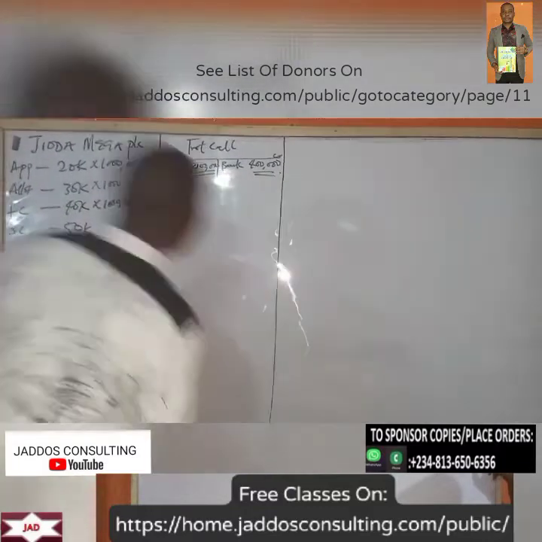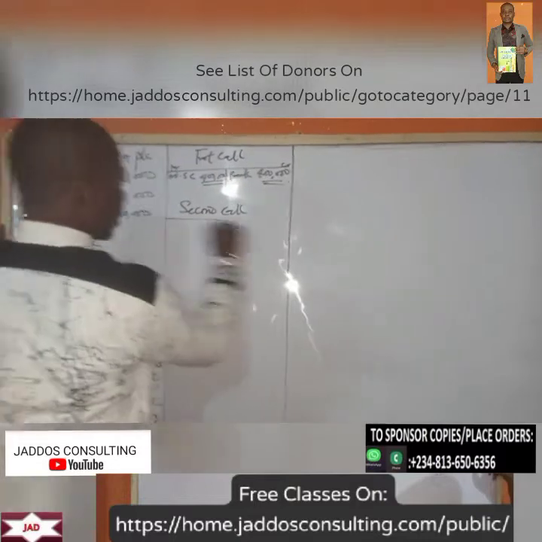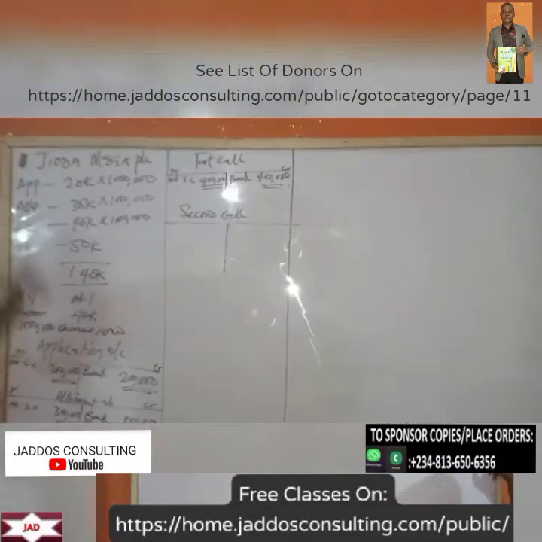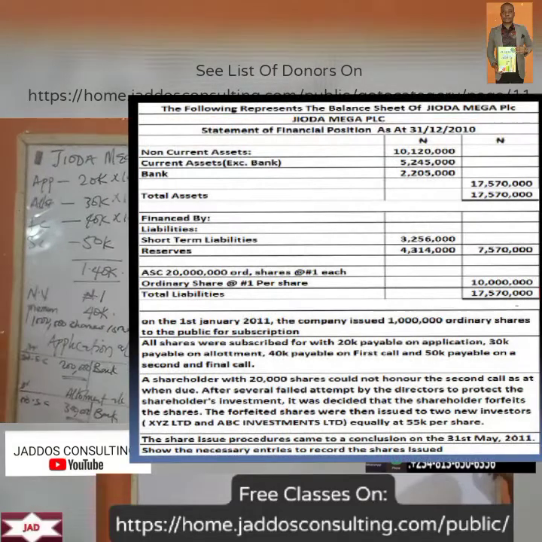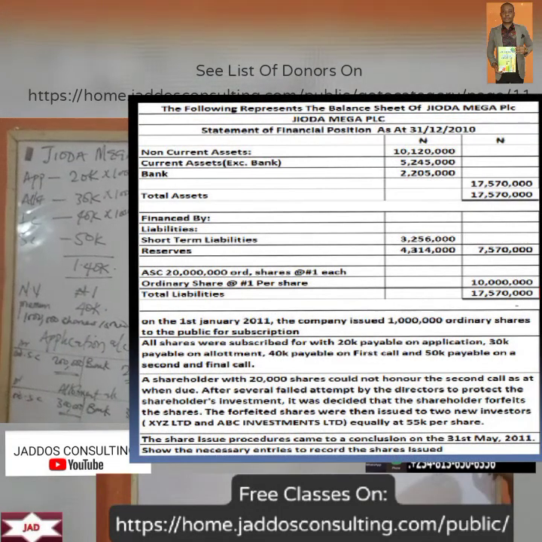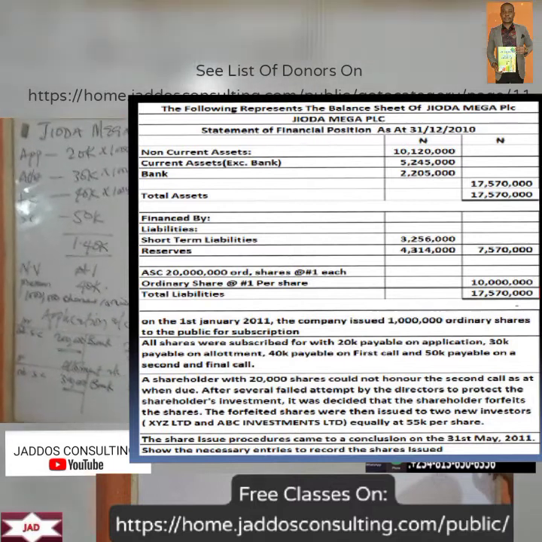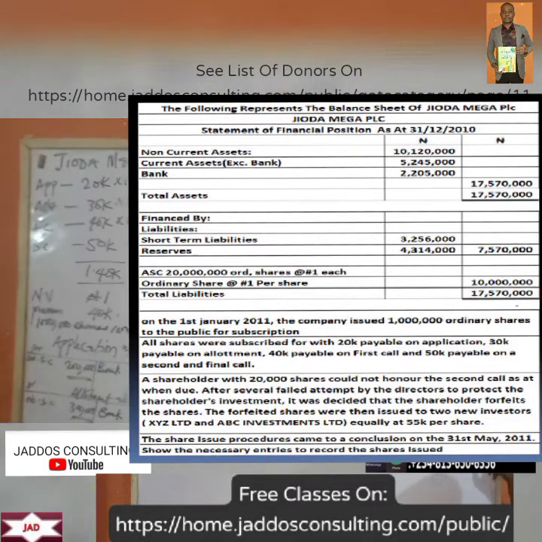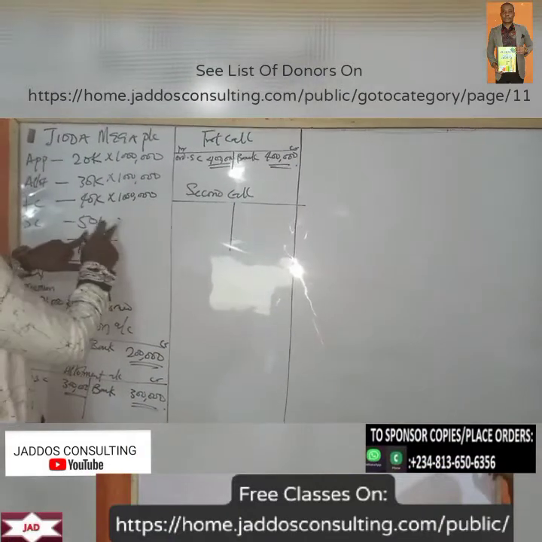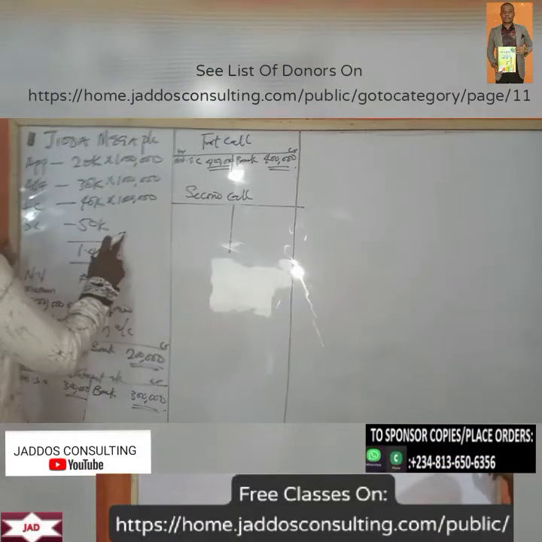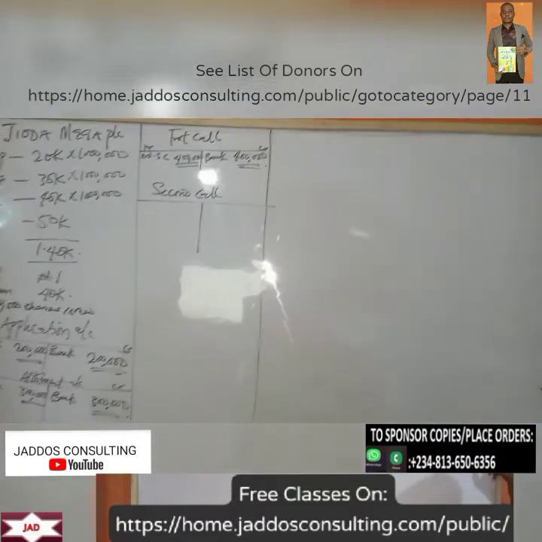So the next one now, we have second call. Now, what happened to second call? They said a shareholder with 20,000 shares could not honor the second call that went due. So, ordinarily, we're supposed to have 50 kobo times 1 million, right? But there's a shareholder that could not pay for 20,000 shares.